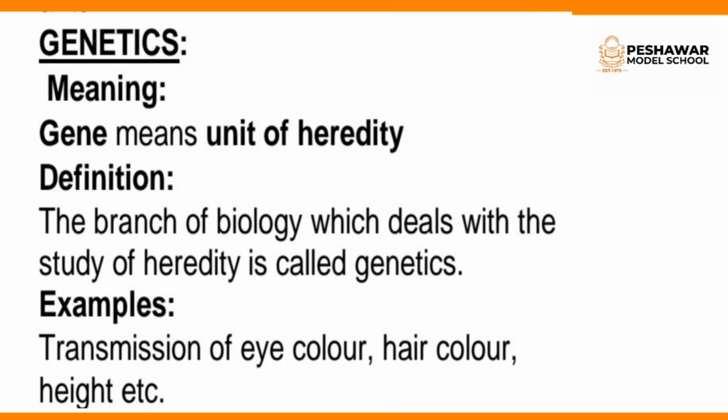So those characters which are the same as your parents are known as heredity, and those characters which are different from your parents are known as variations. The branch of biology which deals with the study of heredity is called genetics. Transmission of eye color, hair color, height, etc.